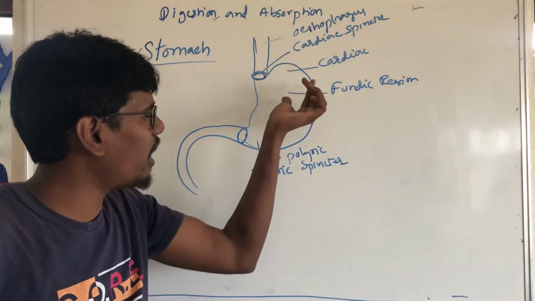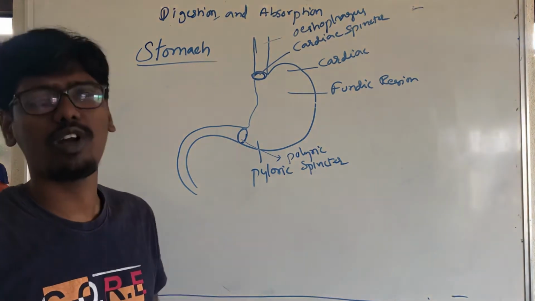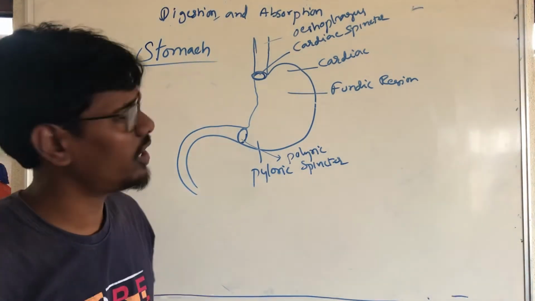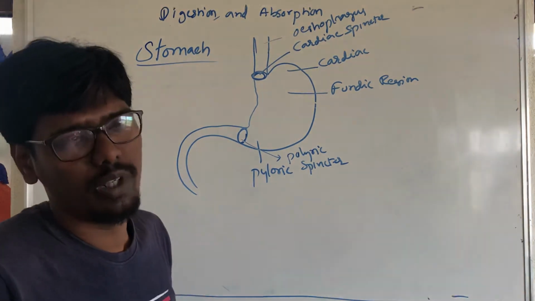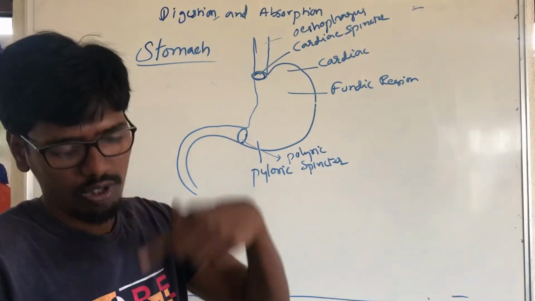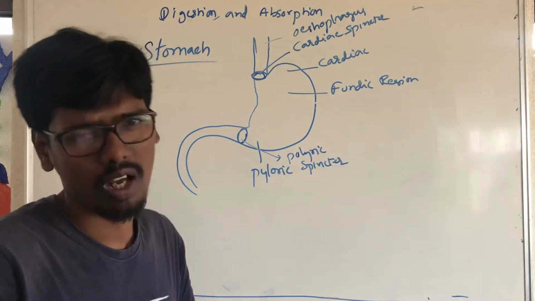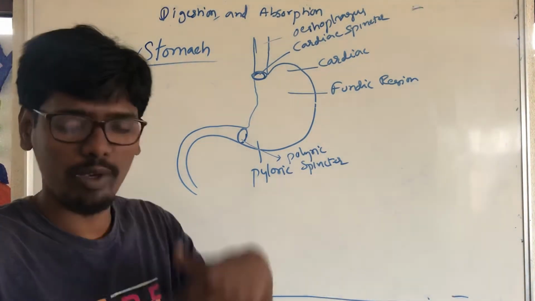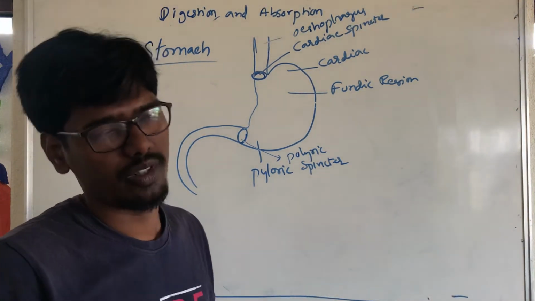So in our stomach, the food particles we swallow reach directly in the stomach, and never come out. It is called a one-way gut process. One-way gut process means once we eat, the food goes directly through to the anus. It never comes back out. It is called a one-way process.